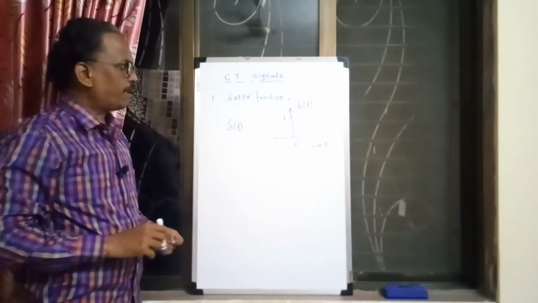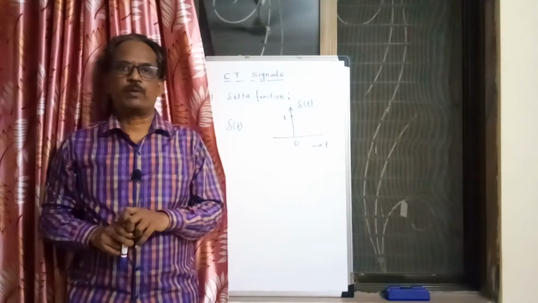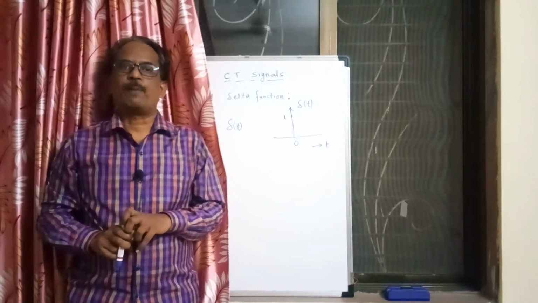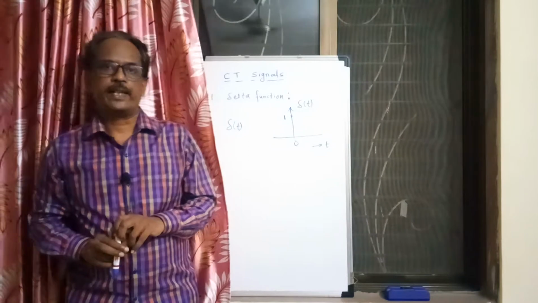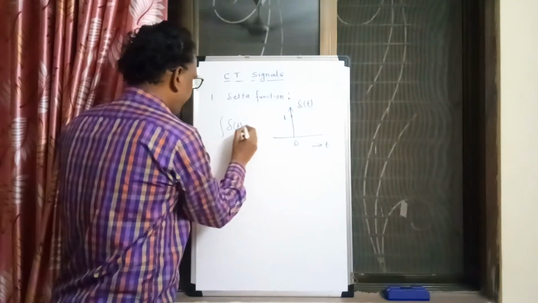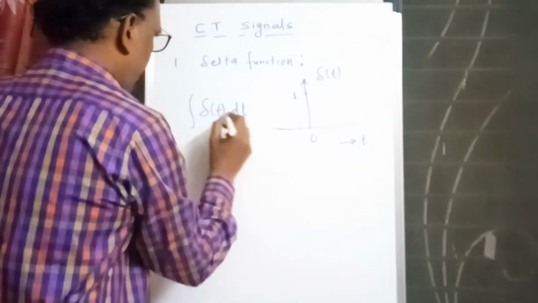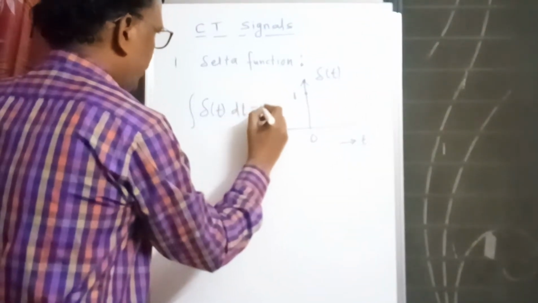So the delta function exists at a single point t equal to 0, whose amplitude is infinity and area is 1. If you try to write this function, you can say that the integration of del of t is equal to 1.